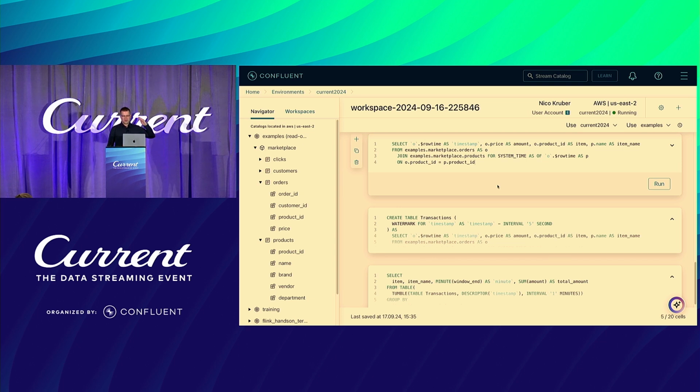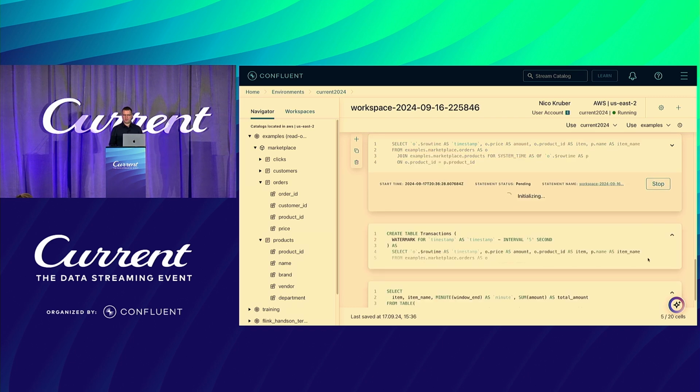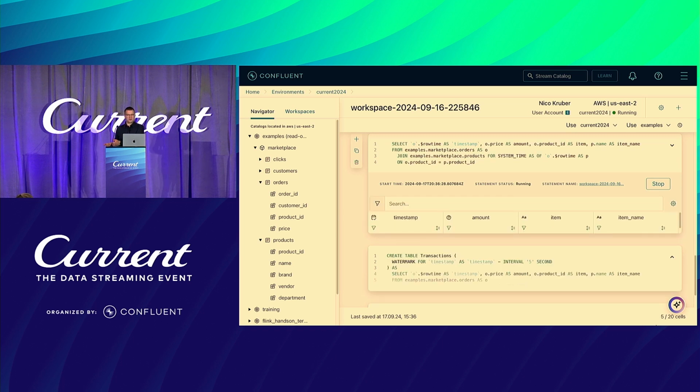Now we know that whenever we're walking through the orders table, we want to join it, or let me run it in the meanwhile, we want to join it with data from the products table at the same time when the order was created. Because when the order was created for a certain product, it must have existed before.